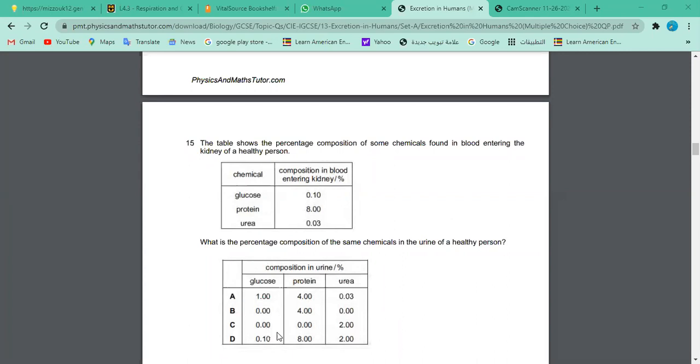And what about the other options? A, of course, is wrong right away, right? And proteins are also more. For proteins, they are losing protein, right? And urea is the same. So it's the same, but in part D.